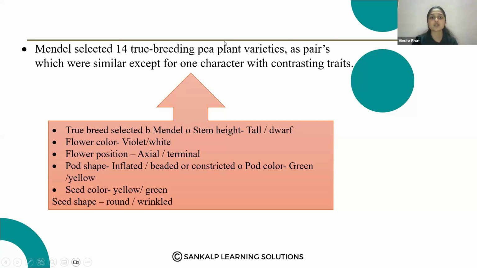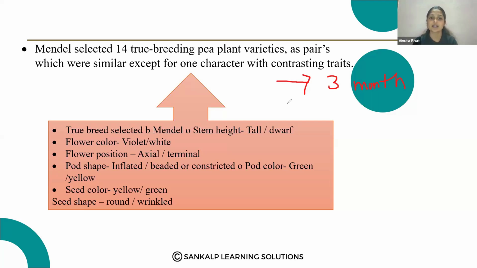Because pea plants show some special characters. For example, they can complete their life cycle within 3 months, which means in a year we can get around 3 to 4 generations. So that is easy to study. If you take any other plant with a longer lifespan, like 1 to 2 years or 10 years, it will take more time to study the generations, maybe a lifetime to study this experiment.